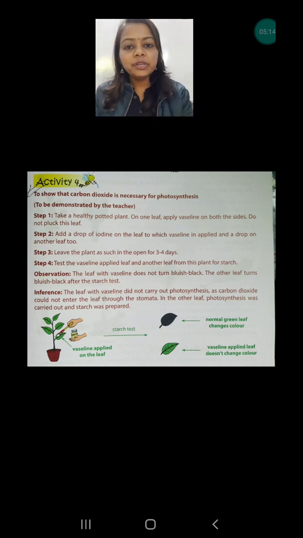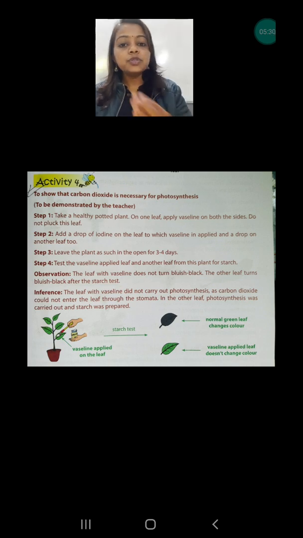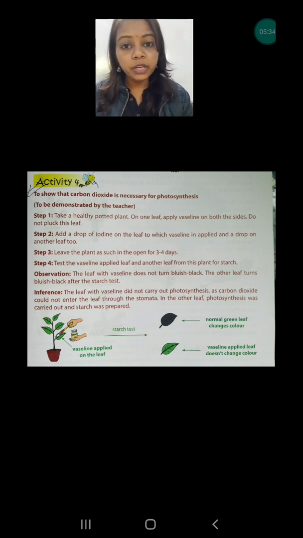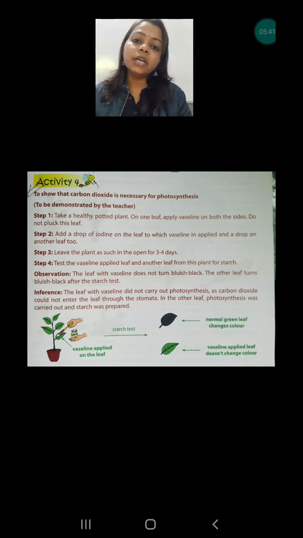Now we are going to discuss the second activity. This is to prove the presence of carbon dioxide. Okay, chlorophyll is important, we had already discussed. Sunlight is important, that we have discussed in this video only. Lastly, we are going to prove that carbon dioxide is also very important. But before that, I am going to explain the process of absorption of carbon dioxide, right? Carbon dioxide is always absorbed by the stomata.